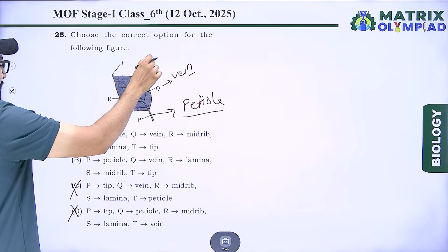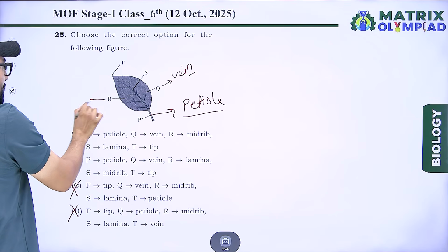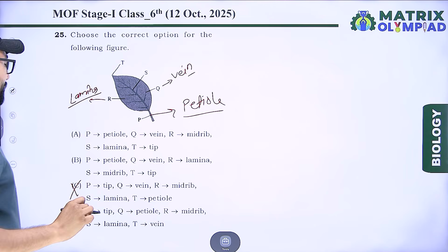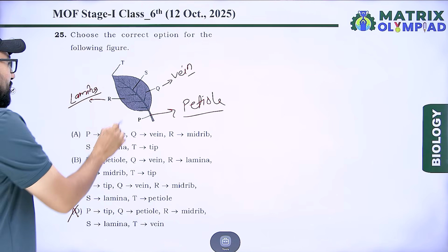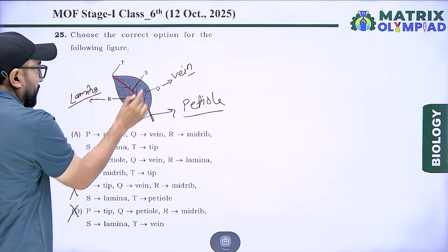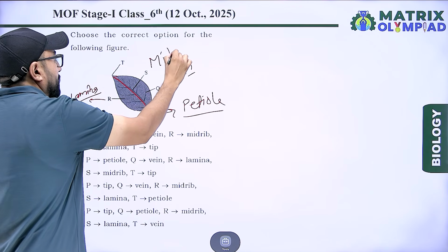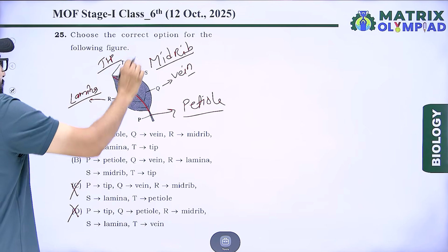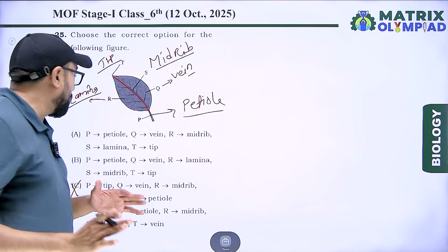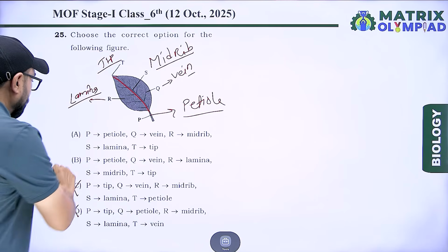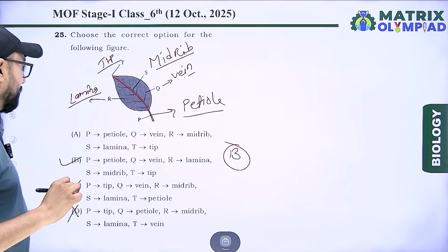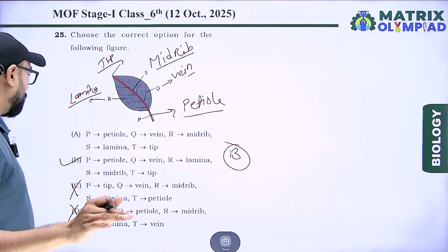And R is lamina, the blade. Right. S is midrib. And last, T is tip. According to option B, it matches our answers for P, Q, R, S, T.